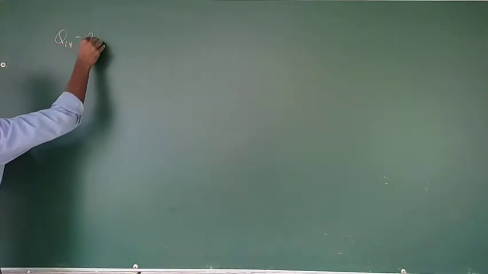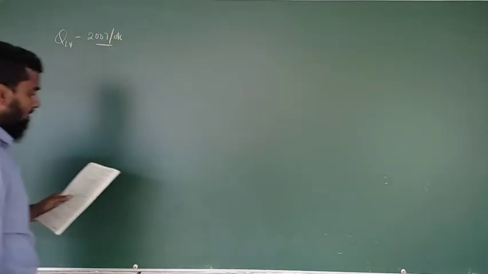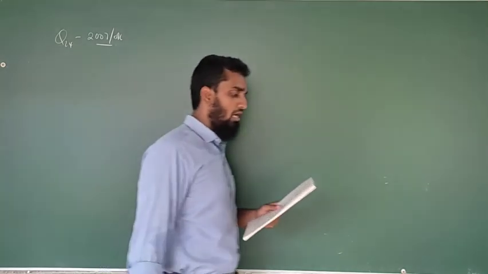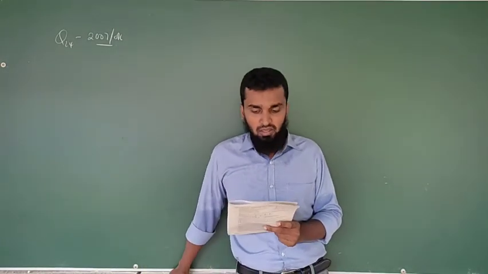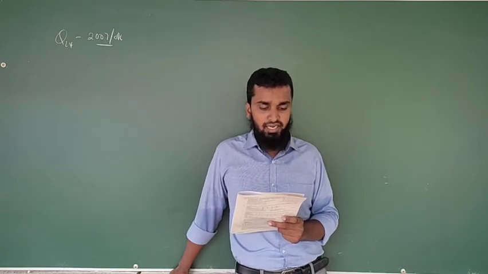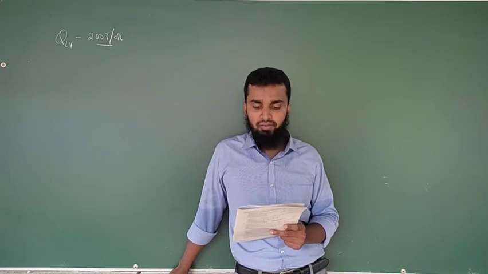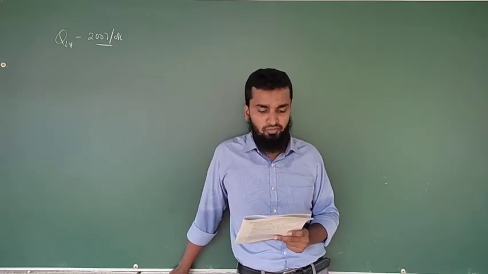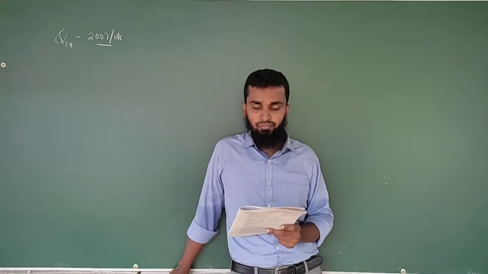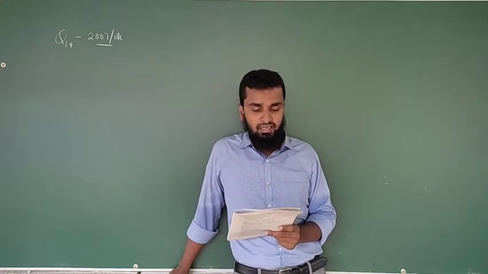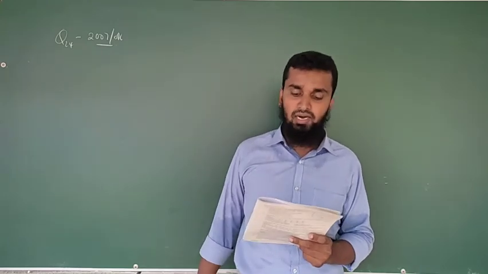Question number 24, question from 2007 O level. The speedometer of a motor car which was running along an oval shaped track constantly indicated the speed of the car to be 30 km per hour. Some statements about the motion of the motor car are stated below. Its displacement is 0 when it completes one hour, right?